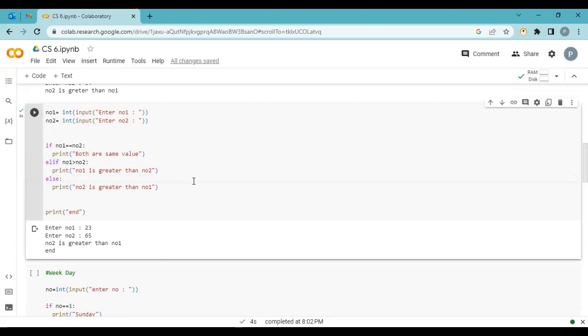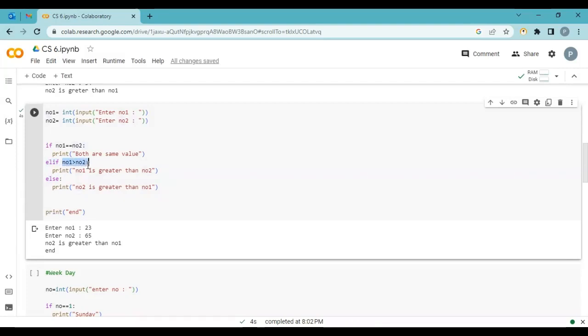We will learn if multiple times in this series, so just keep in mind: in the first statement only we use if. The second time we are not using if, we write elif. Then only we say nested if, a hierarchy of if statements. Now if both of these two conditions are false, then automatically it moves to the else part, because there is no condition there. Okay, this is with the condition elif.